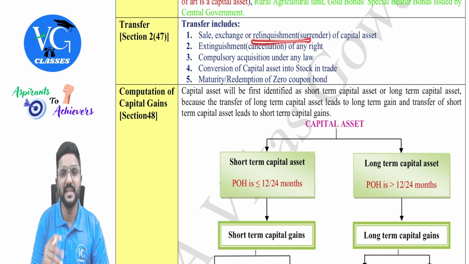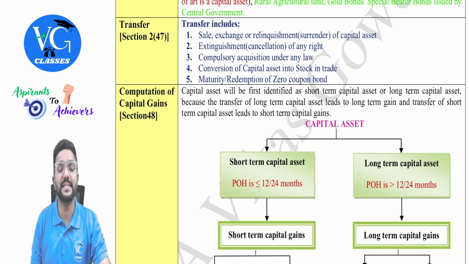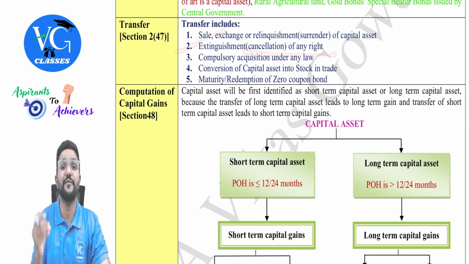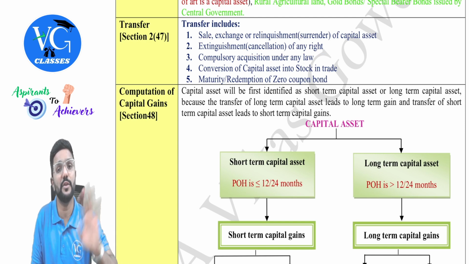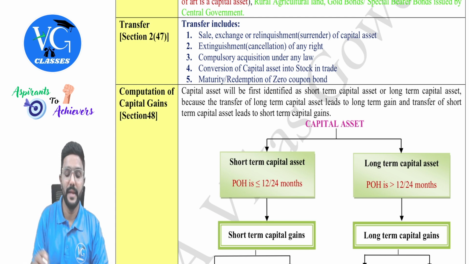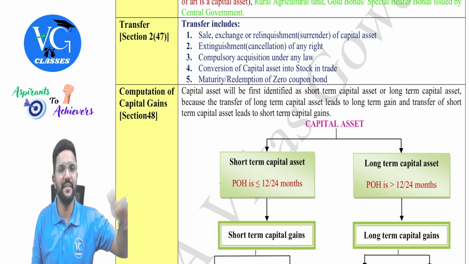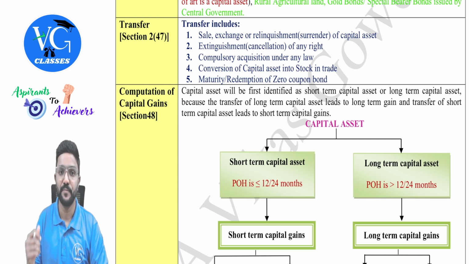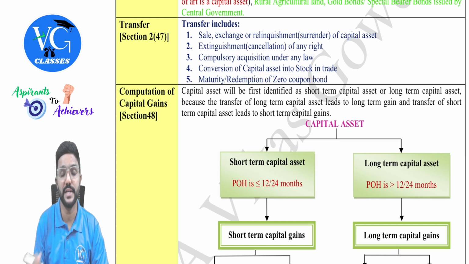Then relinquishment means I am surrendering my right in the property. Is it still considered a transfer? Yes. Next, extinguishment, that is cancellation of any right in a property. You might be cancelling it with consideration or without consideration, but is it still a transfer? Yes. Then compulsory acquisition under any law of any land or building, for highway construction or for any metro extension, like that.